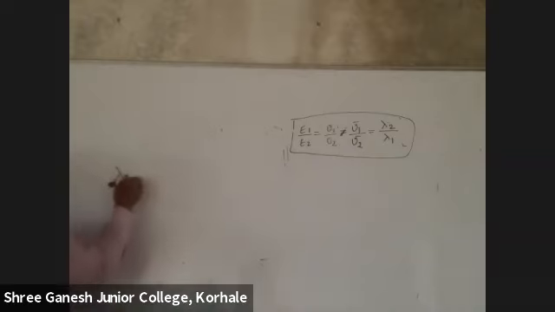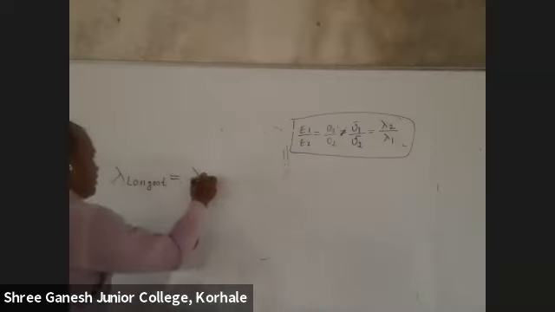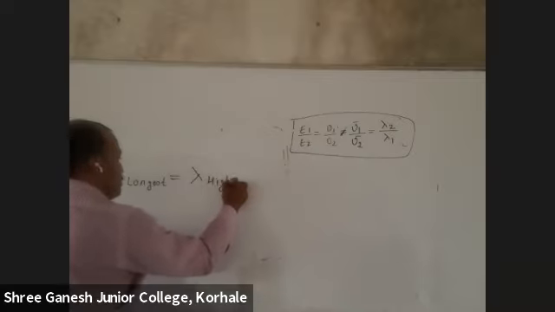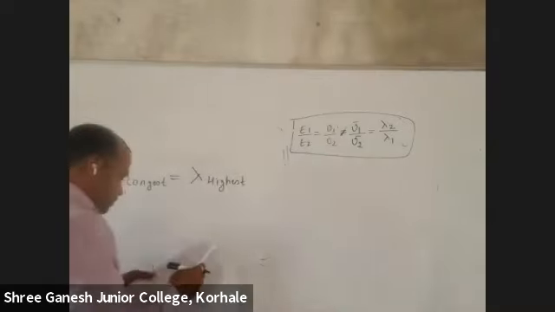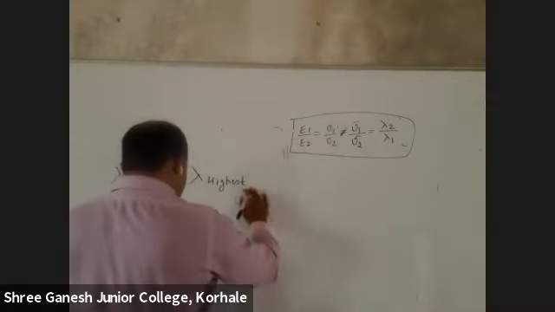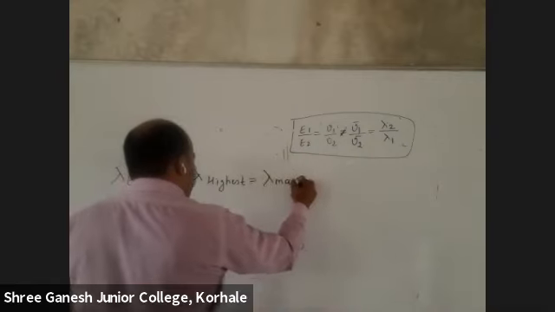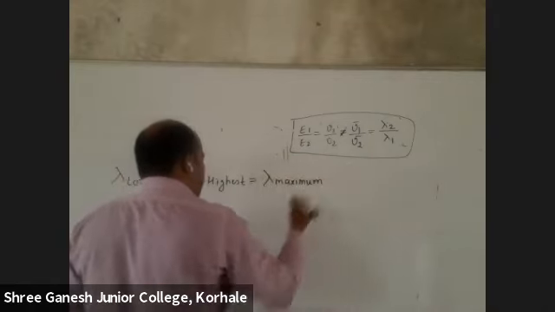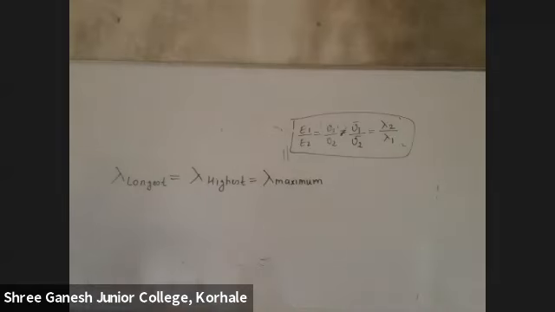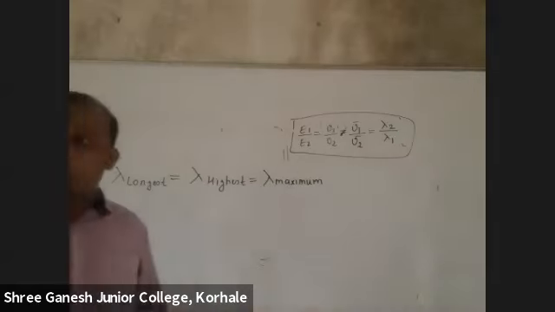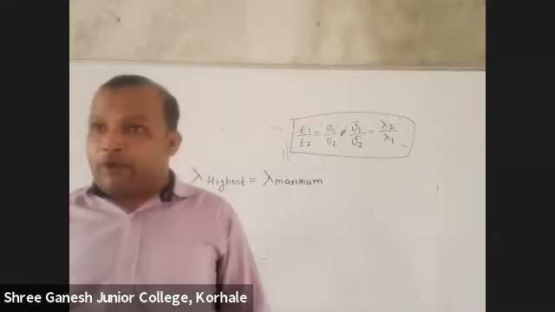If in the question they ask for the longest wavelength, which words can they use? They can use longest wavelength, highest wavelength, or sometimes maximum wavelength. Longest wavelength, highest wavelength, maximum wavelength, like these words they will use.